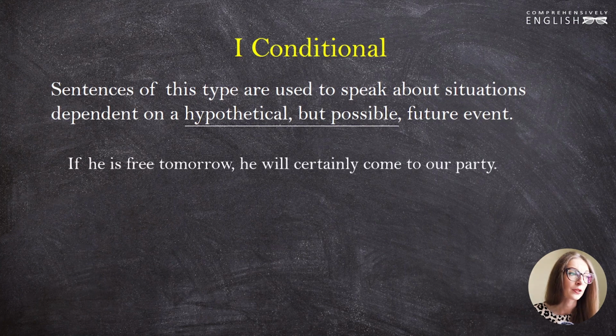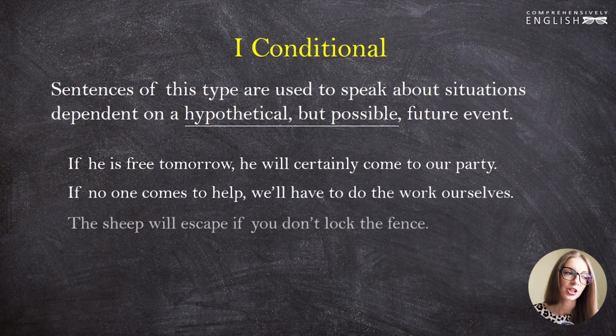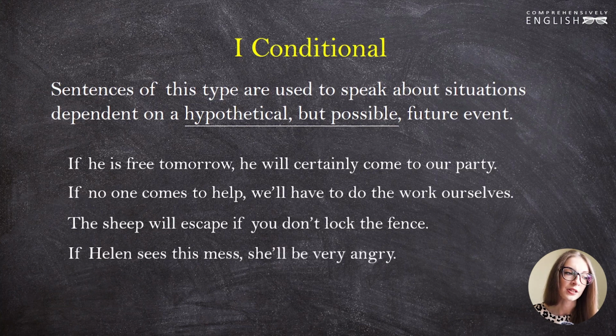Let's see the examples. If he is free tomorrow, he will certainly come to our party. If no one comes to help, we'll have to do the work ourselves. The sheep will escape if you don't lock the fence. If Helen sees the mess, she'll be very angry. All of these conditions are real. They absolutely can take place in the nearest future.